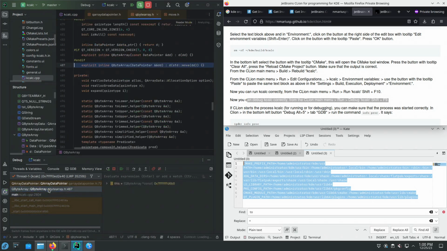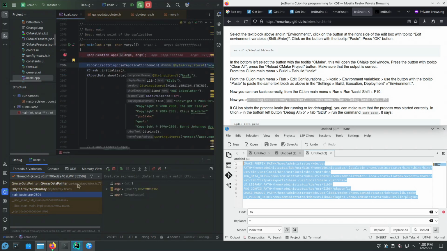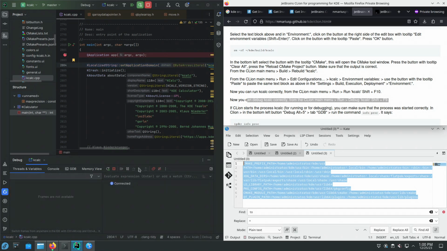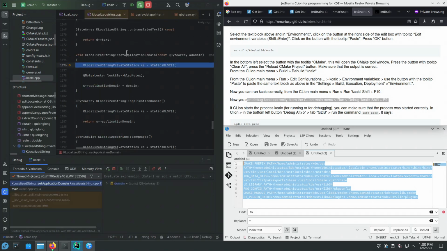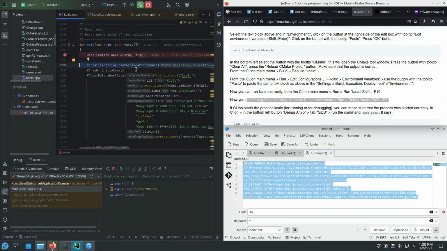Okay. So in here, we're inside the constructor of QByteArray and inside the constructor of QArrayDataPointer. Let's go back to this level. Step out twice. Okay. Step into again. And now we're in the method setApplicationDomain in KLocalizedString, which is called here. So the debugger works correctly.